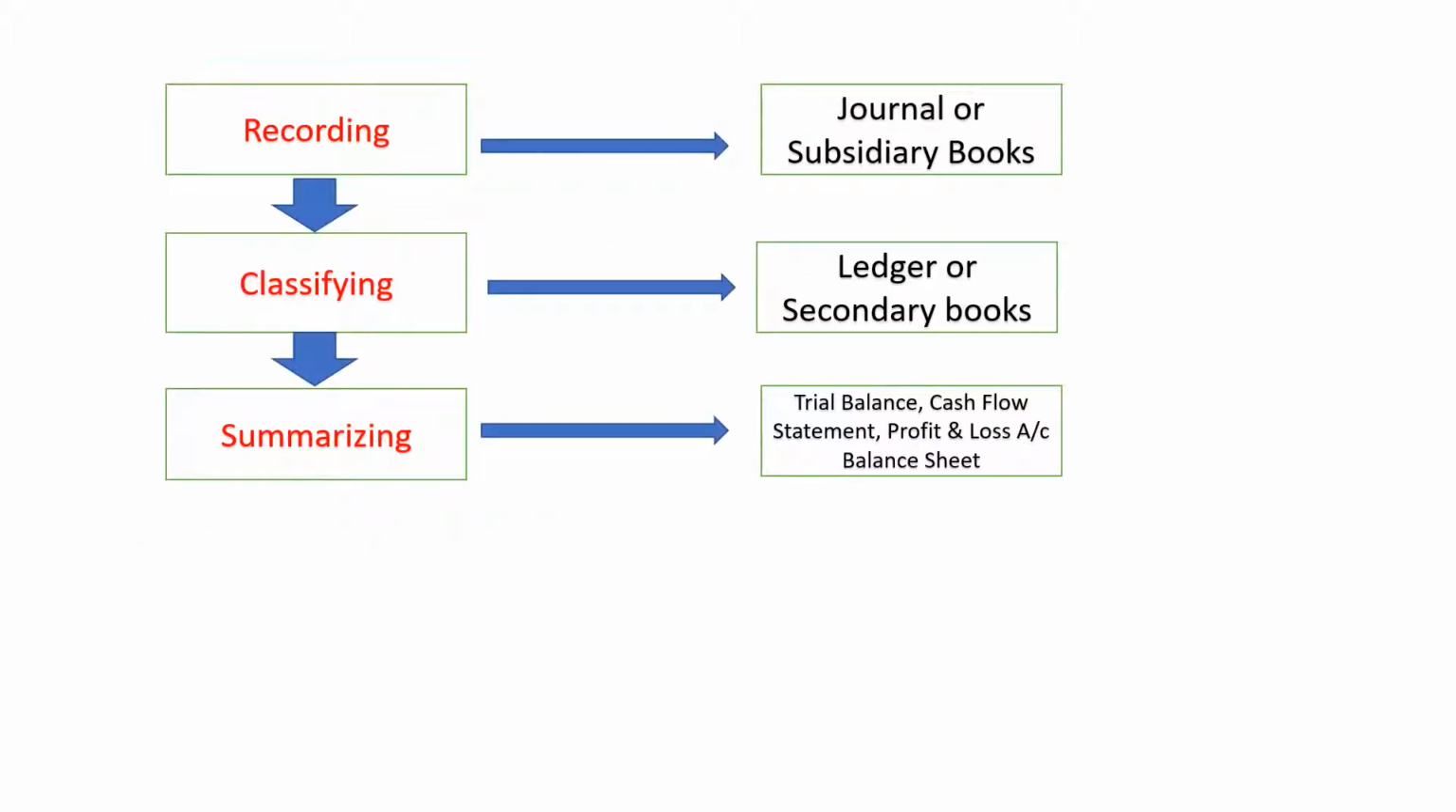What is recording? Recording is passing entries in books of accounts, which is called as journal or subsidiary books. It is also known as primary books of accounts. Then the second step is classifying. Classifying means posting the journal entries in ledger, which are also known as secondary books of accounts. And the third step involves summarizing. It means preparing the trial balance, cash flow statement, profit and loss account and balance sheet.